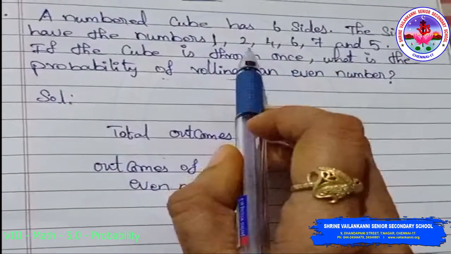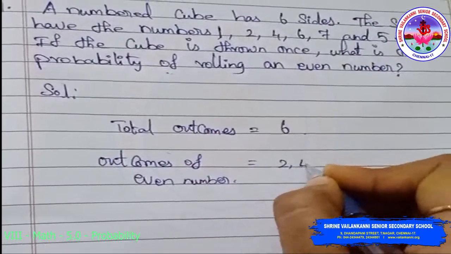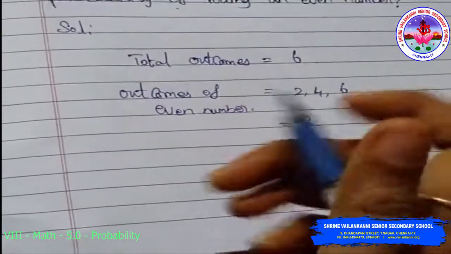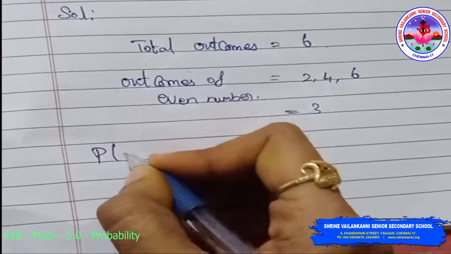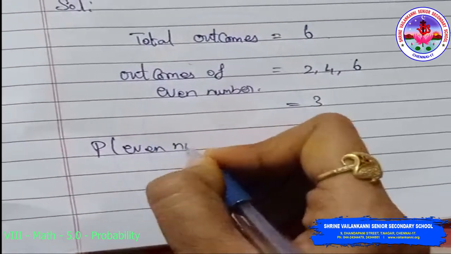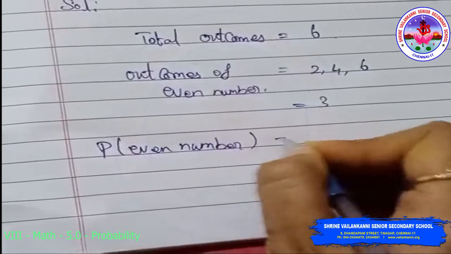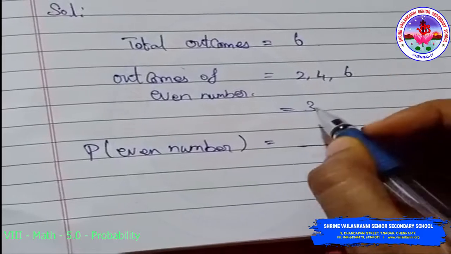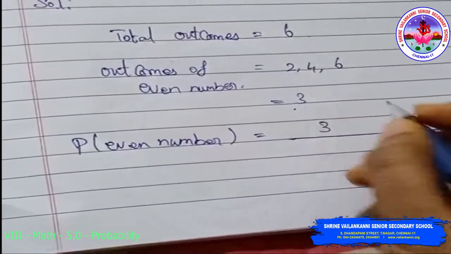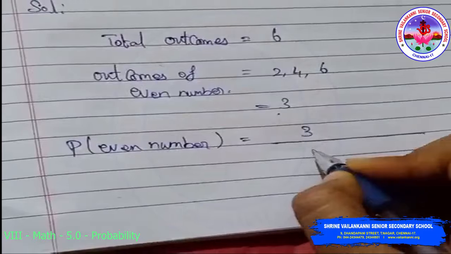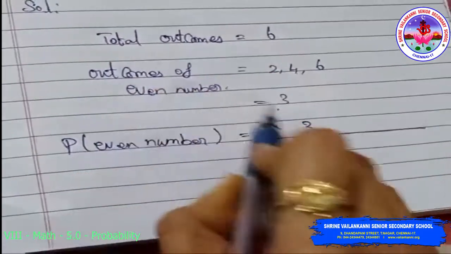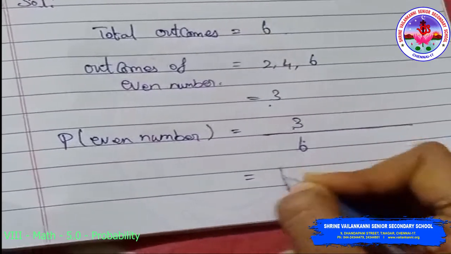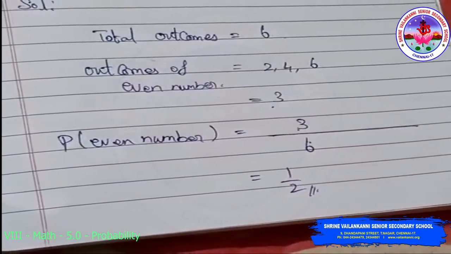The even numbers are 2, 4, 6, so outcomes of even numbers is 3. Now the probability of even number is equal to the number of outcomes, which is 3, divided by the total number of outcomes, which is 6. So 1 by 2 is the answer.